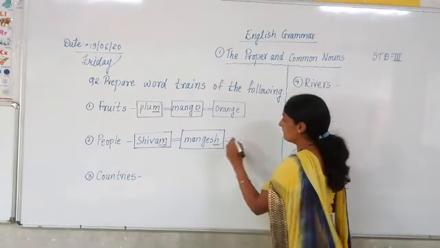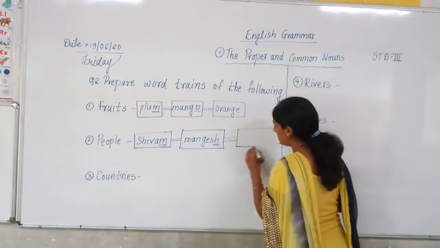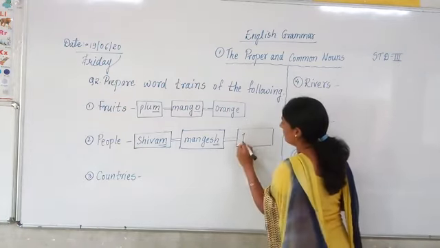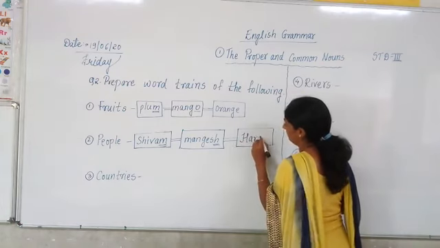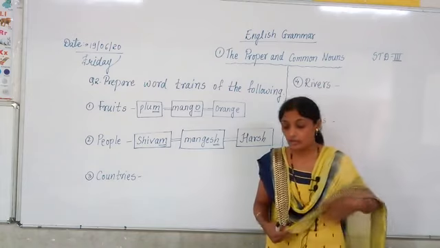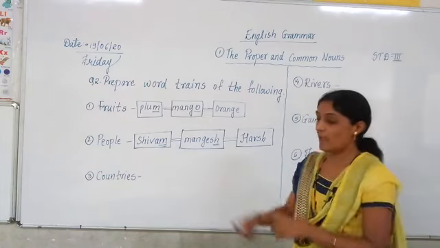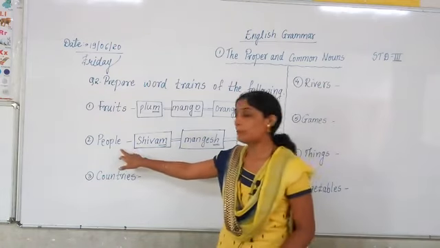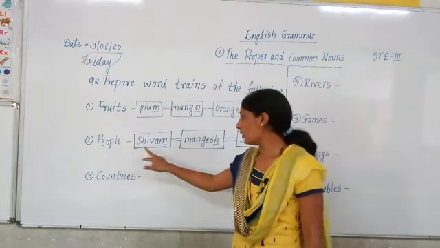So what is another name from H? For example, Harsh. So in this way, what have we done? We have done a word train of fruits. We have done a word train of people. Are you getting it or not?